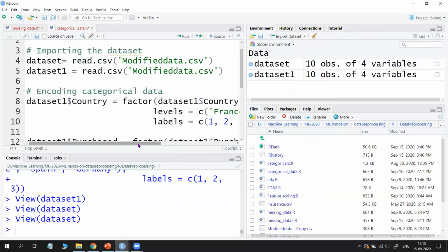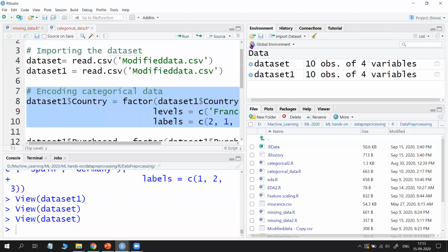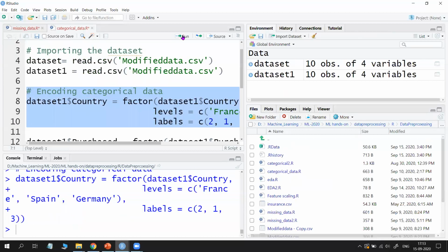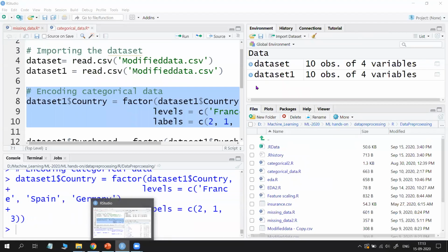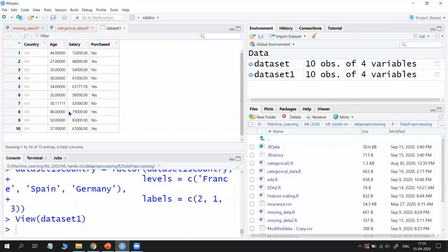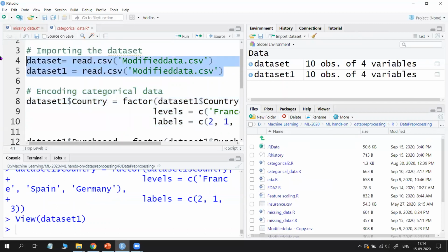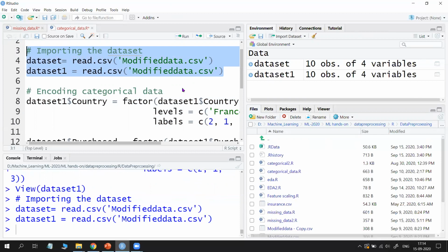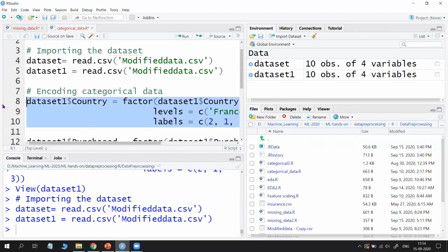So you can change it. It's not a problem. You can apply any number. For example, I changed to 1. That doesn't matter. Now run it, and close this and open again. Before that you need to open the original data set once again. See, I am opening the original data set once again, and now try to apply this.